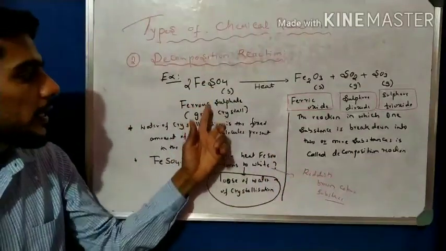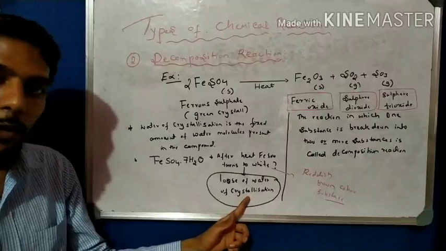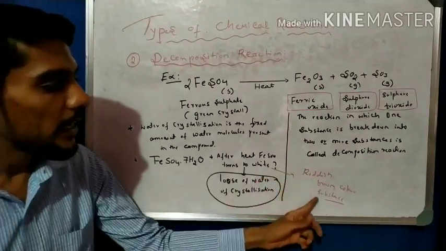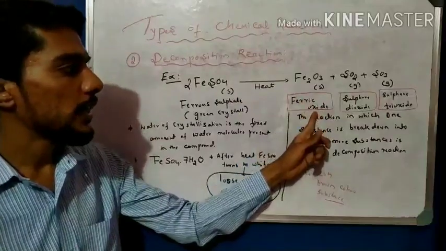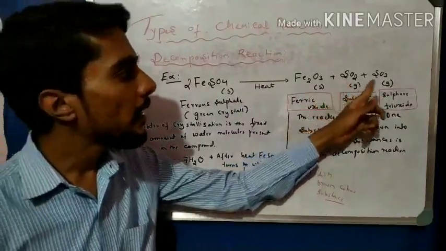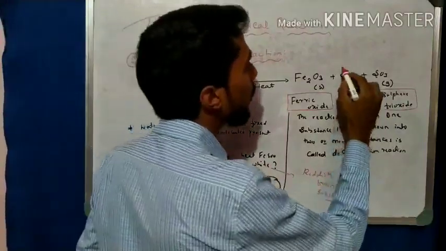Okay, first we heat the green crystals and we get white. Why white? Because of the loss of the water molecule. Heated again, we get reddish brown, and that reddish brown indicates the formation of ferric oxide. Again a gas is liberated, and this gas has a pungent, rotten smell.